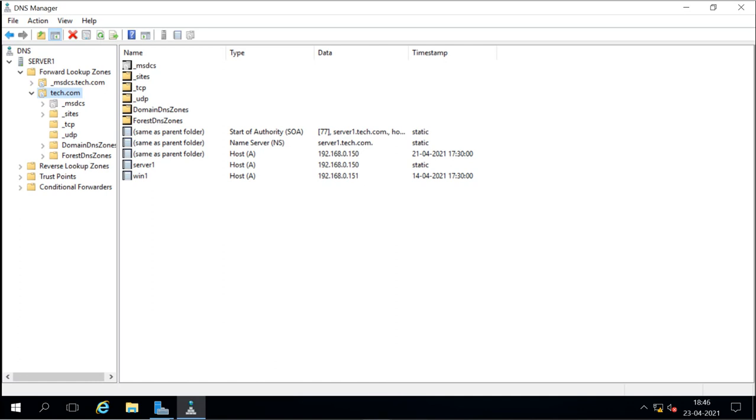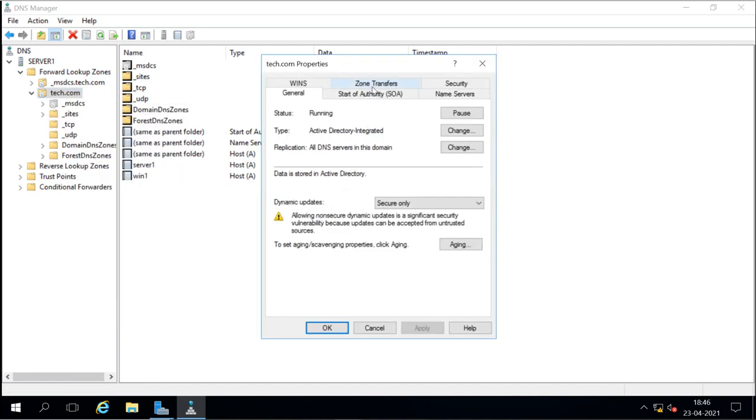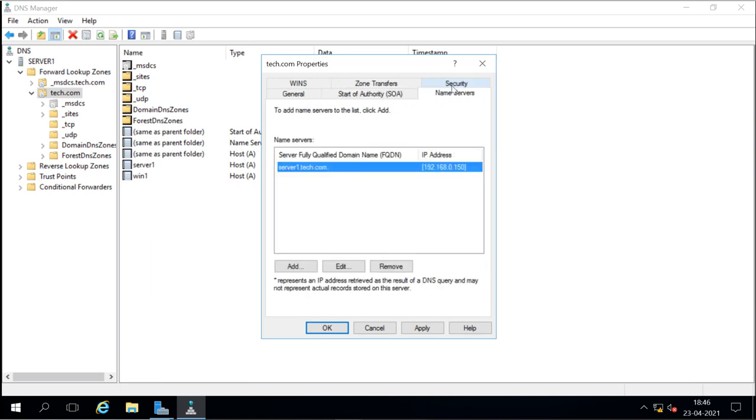So whenever you transfer the zone, what do you have to do? You have to restrict it. That means when I enable it, it was defaulting to any server. So make sure it goes only to specific servers. Add those servers here or go to the Name Servers tab. Only to the servers that are present here. Don't give it to any server.